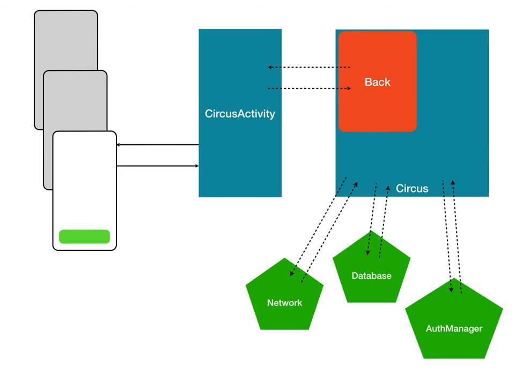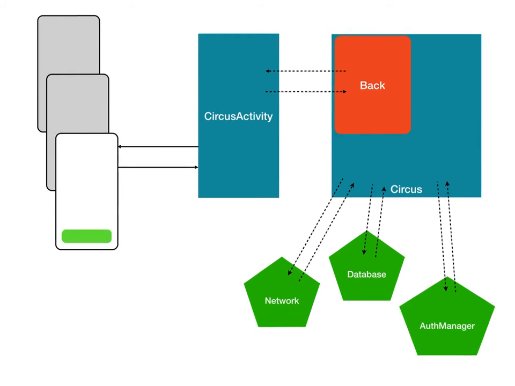That's really the basic functionality of the Circus architecture. It's pretty simple, really. TDD is now easy and fast. We can get between our components very simply. You could assign a developer to the activity, another to the back, another to the network module, and so on, greatly speeding up your development. And finally, you could see how we could record either incoming events for testing or outgoing events for playing back the UI states. But there's more that this architecture offers.